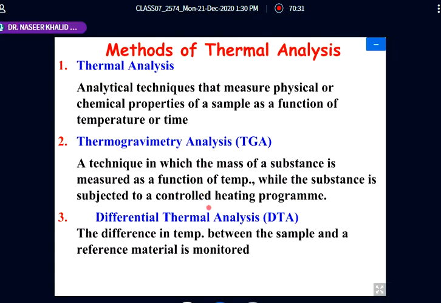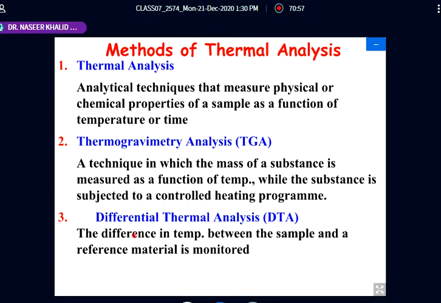The substance is subjected to a controlled heating program. With the change in the temperature, some weight loss, weight absorption, or weight increase takes place. It could be maintained, decreasing, or increasing. So this is the technique in which the weight change is measured as a function of temperature.